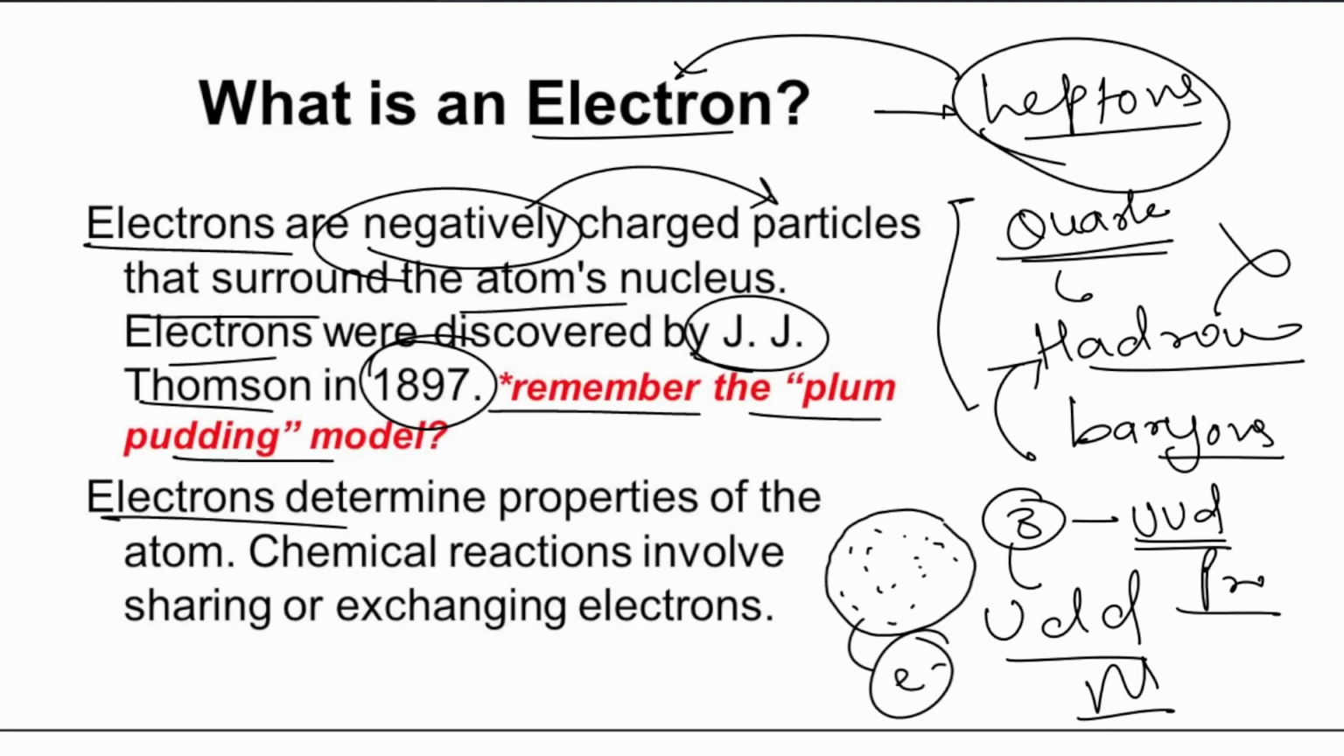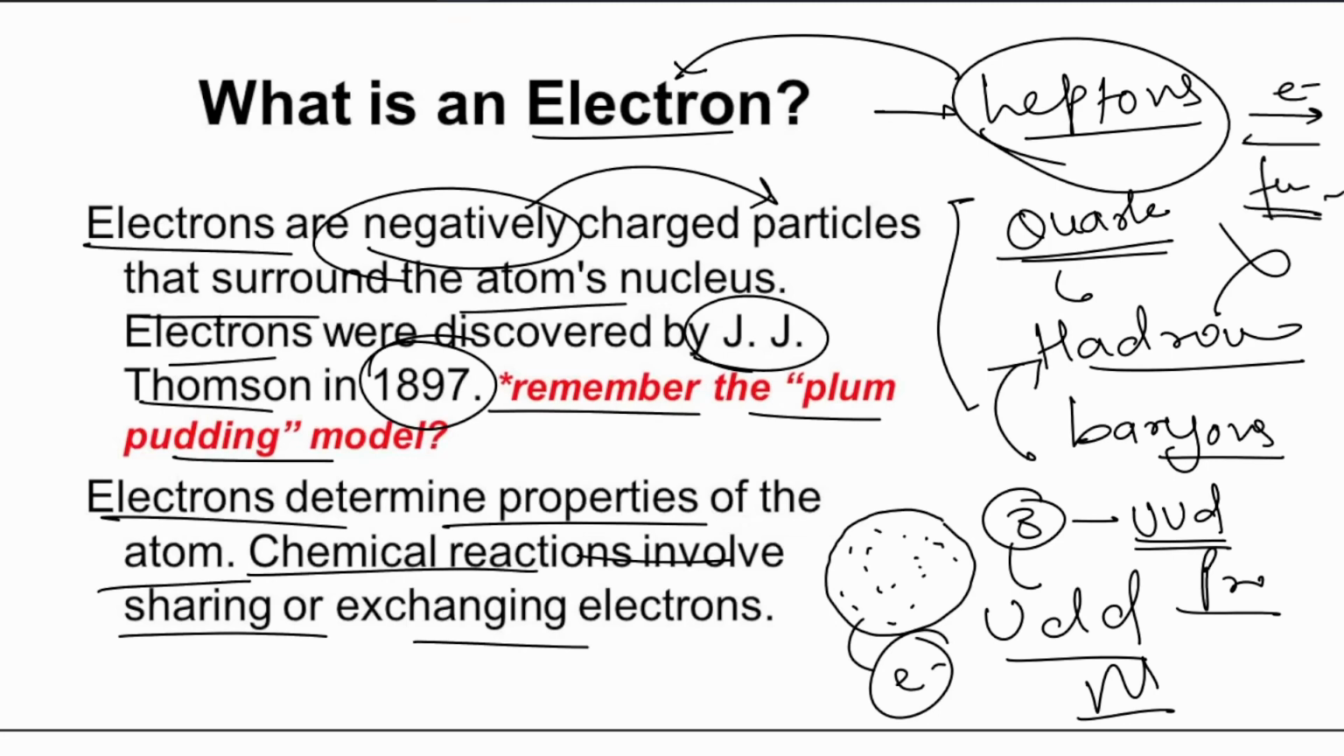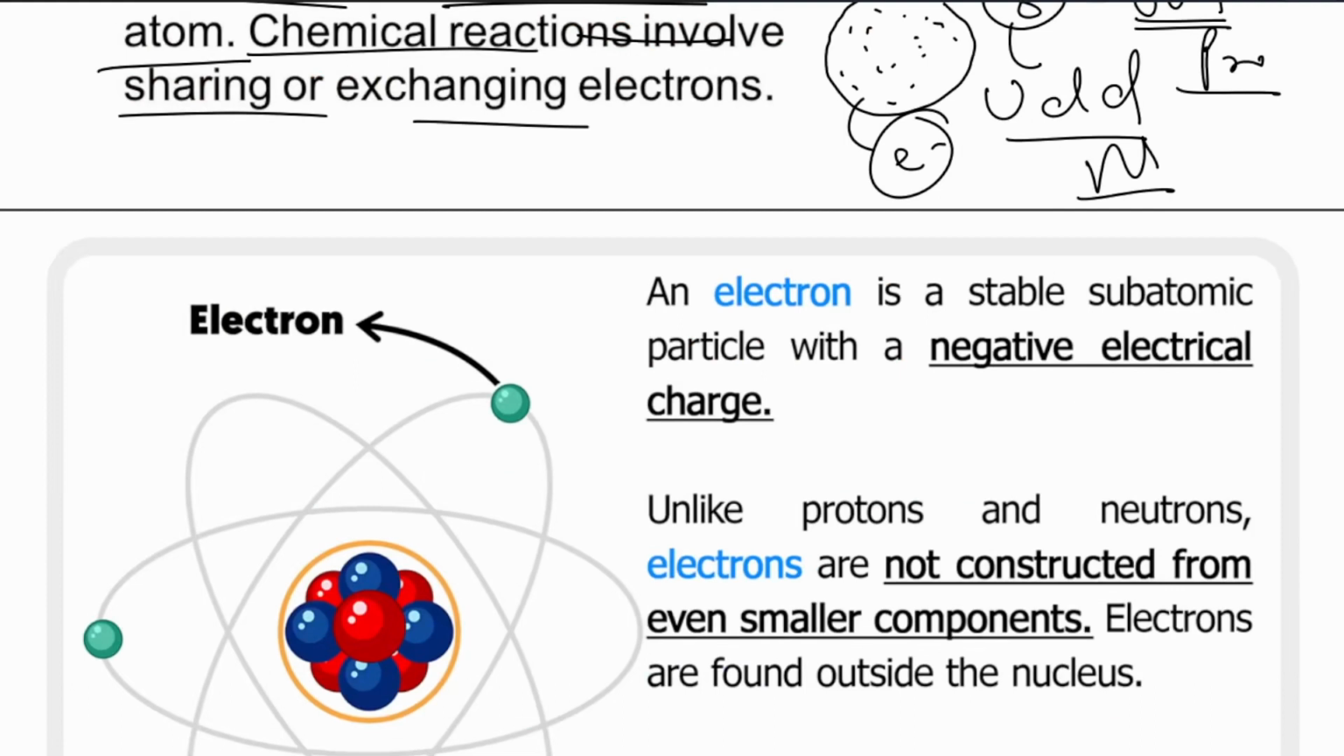So electrons determine the properties of the atom. Chemical reactions involve sharing or exchanging electrons. Let's say one electron is going from here to there, then a covalent bond is forming, because all of the atoms want to stabilize. Everything in the world is aimed towards one single thing: reduction of the entropy, reduction of the randomness. Everything wants to reach a final state by burning its energy. Alright, that is the law of the world.